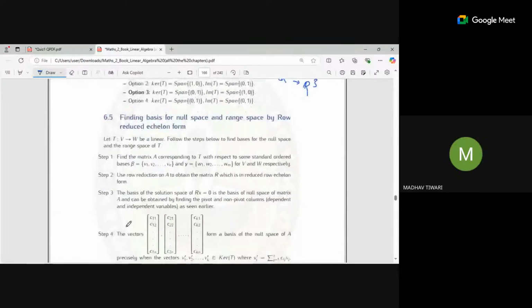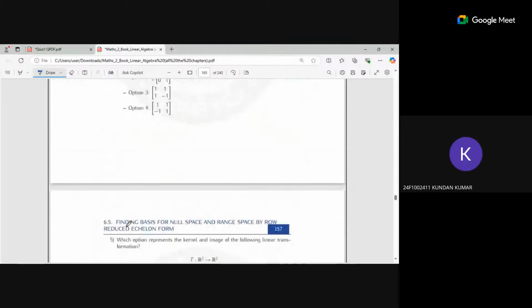So let's move on. Sir, I have a problem here: in one-one and onto, how to find that? What do you want to find? If the transformation is one-one or onto, how to verify that?